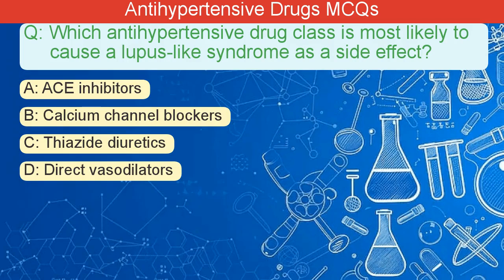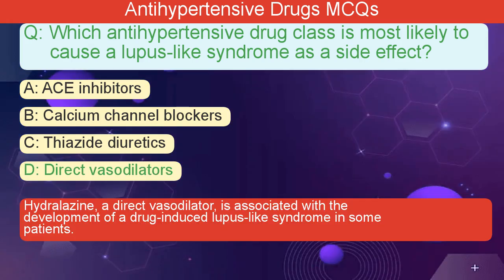Which antihypertensive drug class is most likely to cause a lupus-like syndrome as a side effect? A. ACE inhibitors. B. Calcium channel blockers. C. Thiazide diuretics. D. Direct vasodilators. The correct answer is D. Hydralazine, a direct vasodilator, is associated with the development of a drug-induced lupus-like syndrome in some patients.